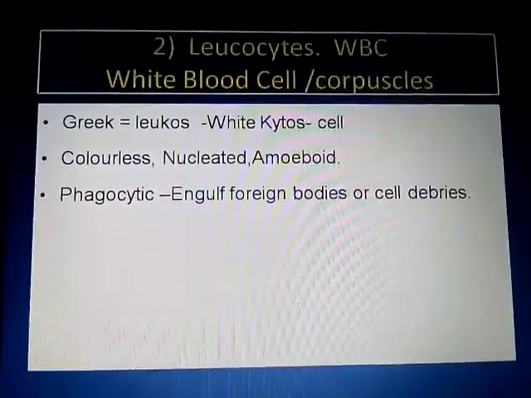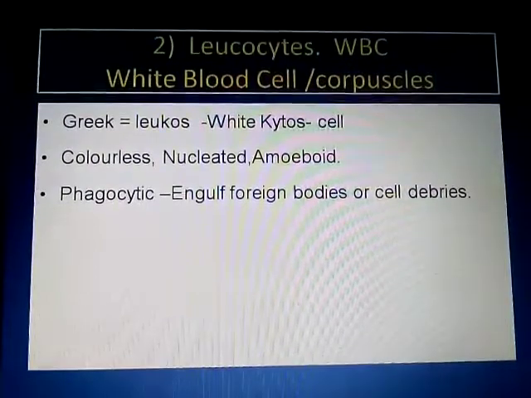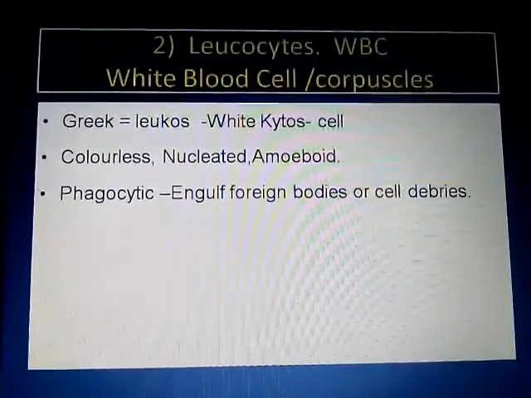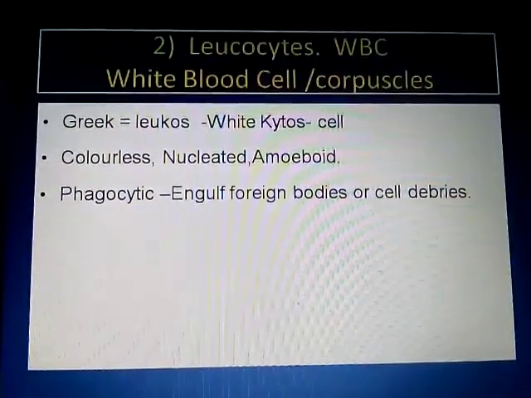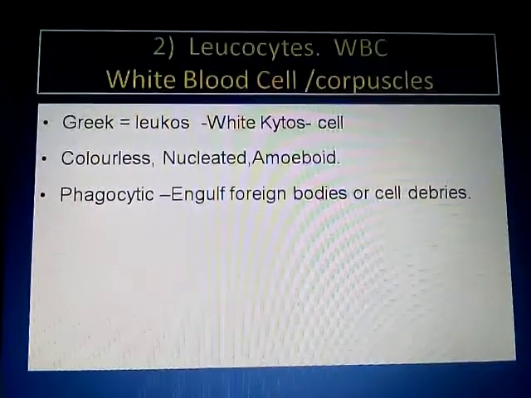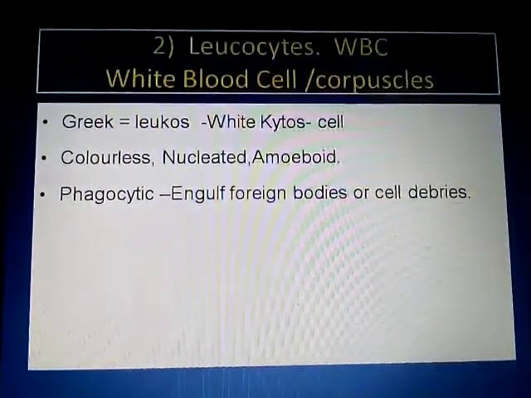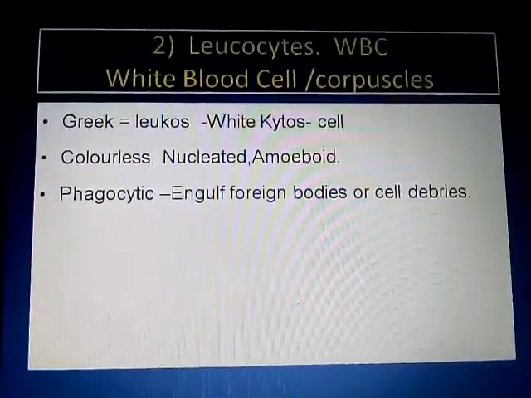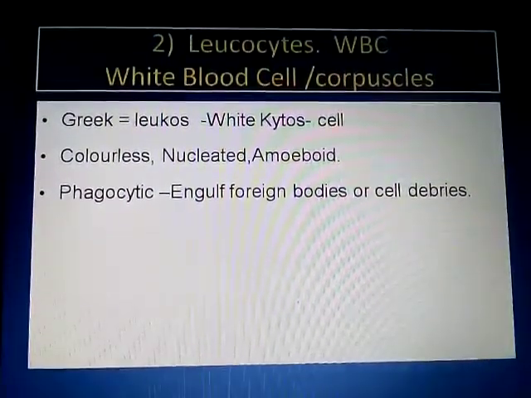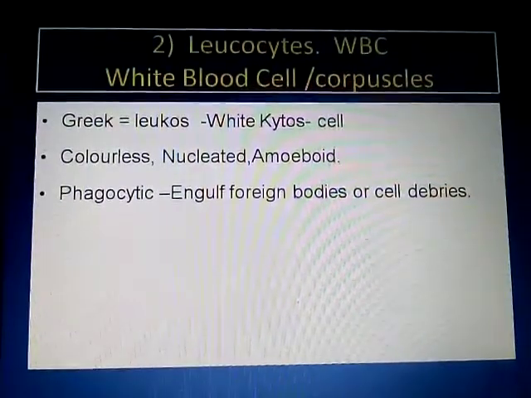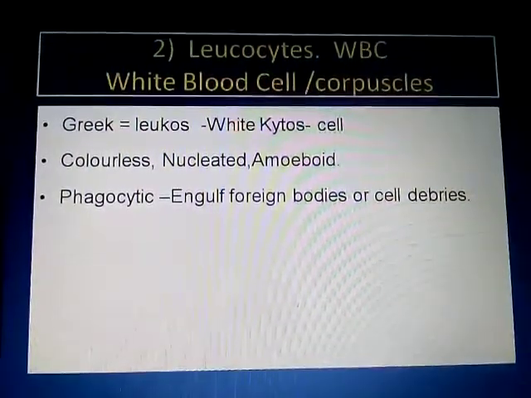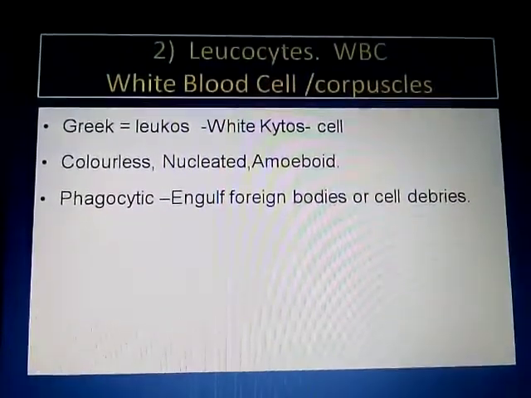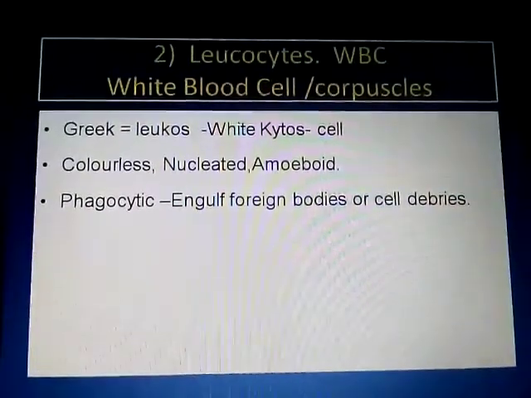Whenever any kind of foreign substance enters the body, WBCs are going to engulf this foreign material when it makes an antigen-antibody complex. Besides that, some cells present in the blood are on the verge of death. Such worn out or dead cells present inside the body are also engulfed by the WBC. So they show phagocytic nature.